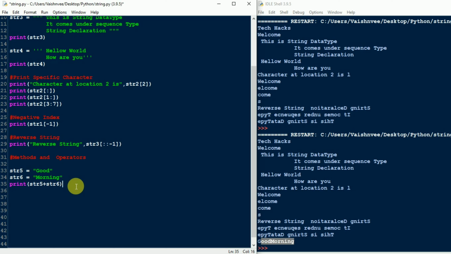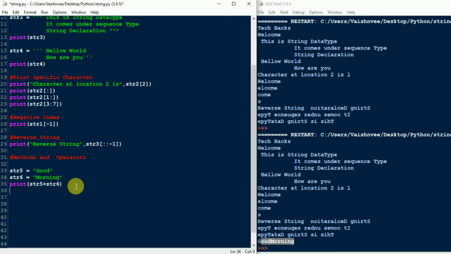Whenever you have to repeat a particular string or character multiple times, you can use a looping statement, or you can also use the asterisk symbol. How to use that? Suppose I want to print only "good" 6 times, or "morning" 5 times.